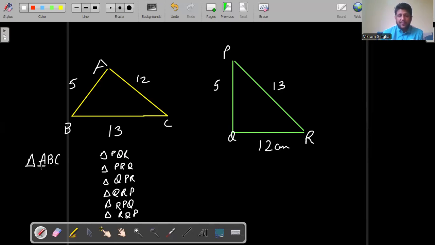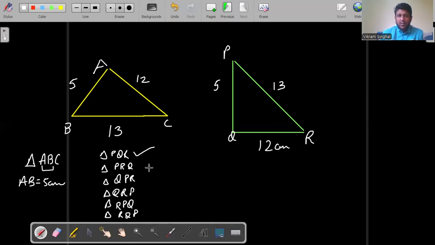All right. So here in the first triangle, as I fixed the name here, AB. So at the first and the second position, we should have a side which measures 5 centimeters, because AB in the first triangle is measuring 5 centimeters. So here, let us check whether in these names, the first two letters are representing a side which is 5 centimeters. In the first, PQ, yes, it is 5 centimeters.